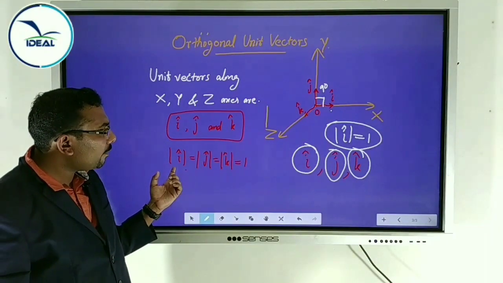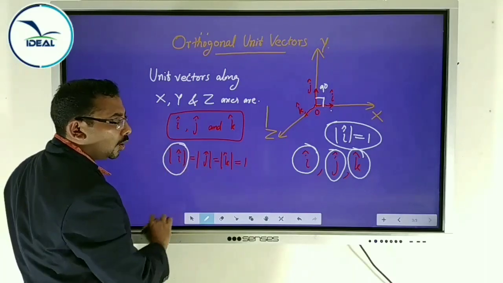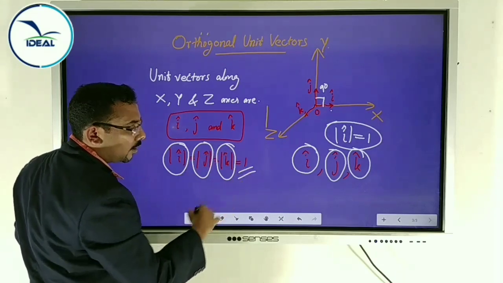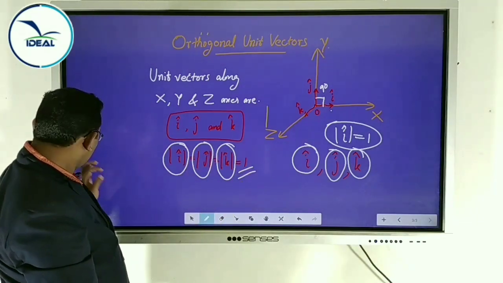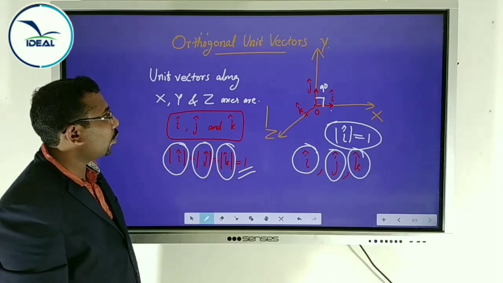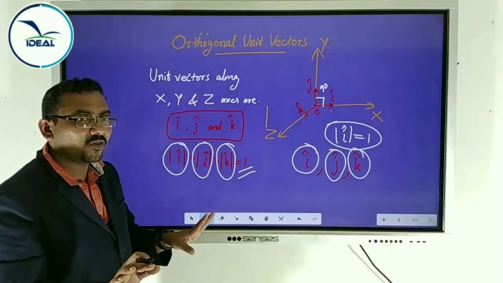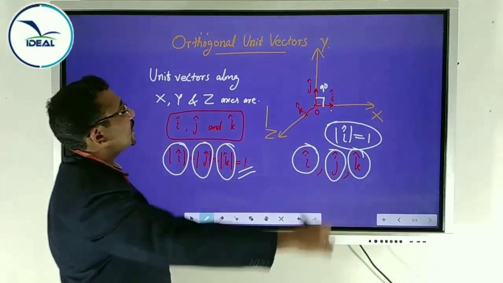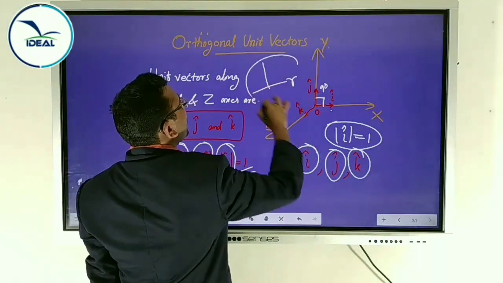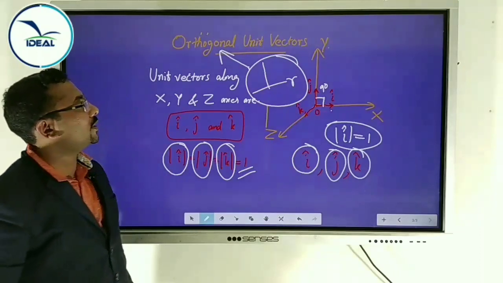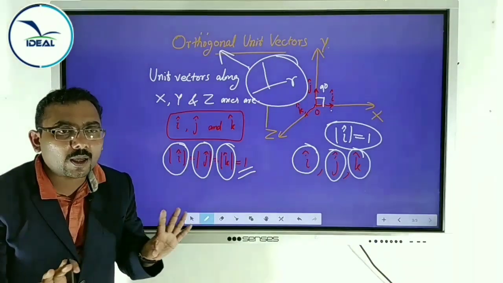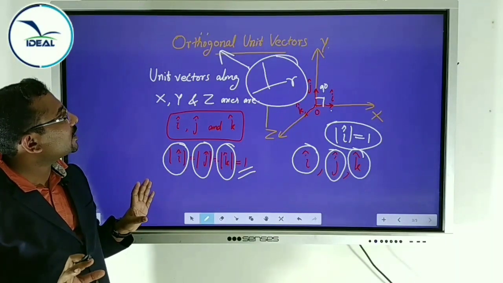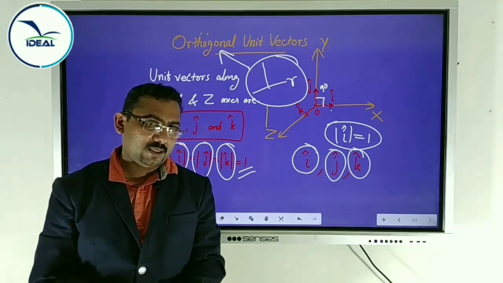What is the modulus of I cap? The modulus of I cap equals the modulus of j cap equals the modulus of k cap equals 1. All three vectors have magnitude 1. They represent the directions of the x-axis, y-axis and z-axis. Since they are mutually perpendicular, they are called orthogonal unit vectors. Orthogonal means perpendicular.